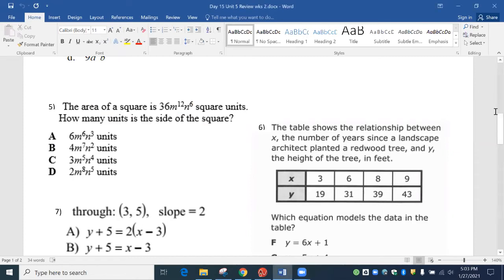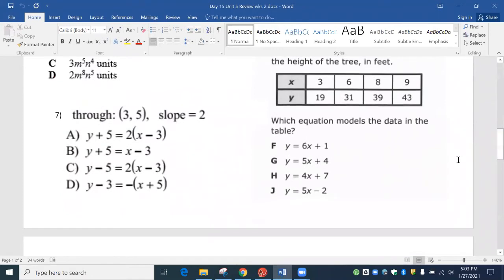These two are review, and I don't know that this will be on our test, but these are questions that we need to be good at, so it never hurts to review them. So first off, whenever we see y by itself, we know we can put it in the calculator. But look, y is not by itself. However, it's close. Whenever x and y are on different sides, but you got a number right here, we have a little trick. We take this number and we move it to the end and we change the sign. So this plus 5 becomes a minus 5 and we get rid of it.